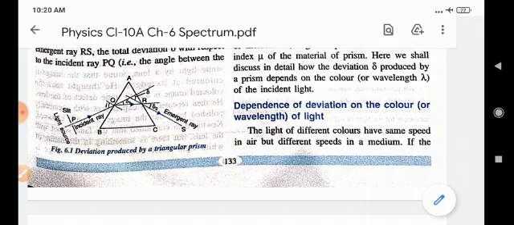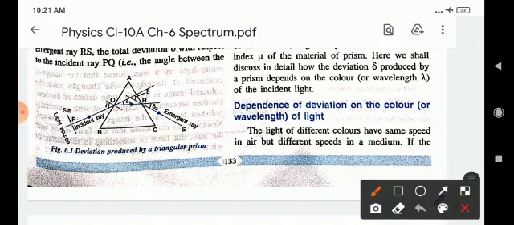The angle of deviation delta 1 depends on the angle of incidence and the refractive index of glass with respect to air. Children, air is the rarer medium, glass is the denser medium, and then air is again the rarer medium.